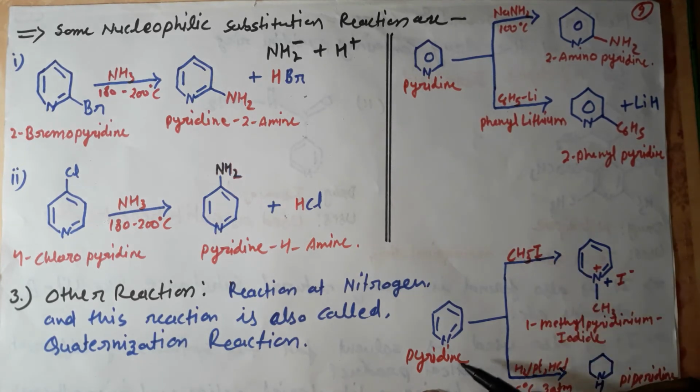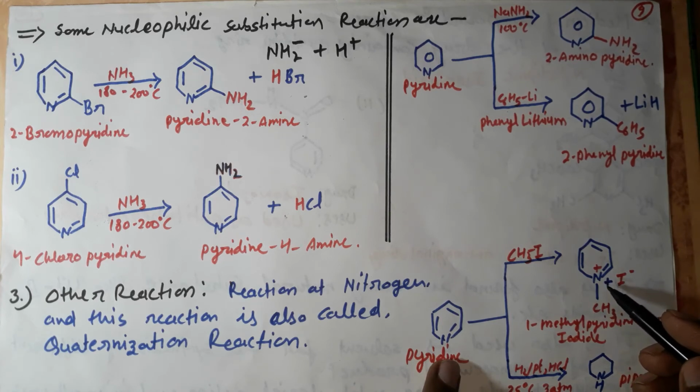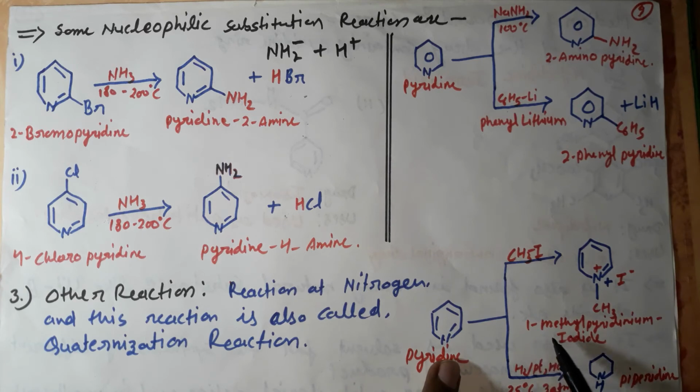This methyl group attacks the nitrogen because it has a non-bonding electron pair, and it forms a positive charge at nitrogen. It is called a quaternization reaction because nitrogen has 4 bonds. Due to this positive charge, the iodide remains with this ring, so the name of this compound is 1-methylpyridinium iodide.